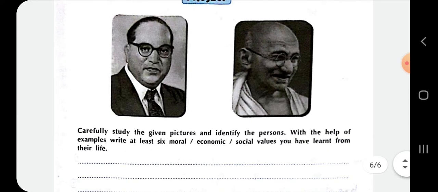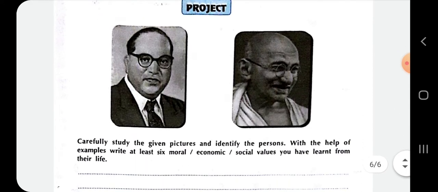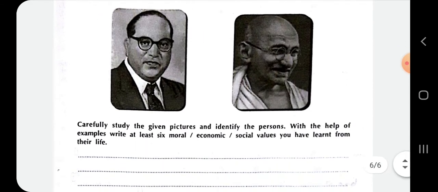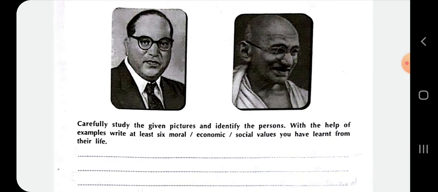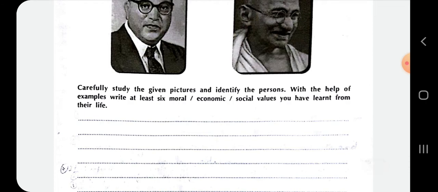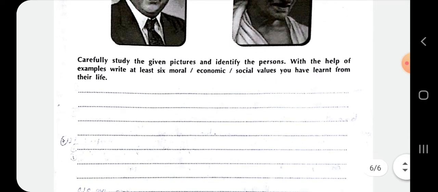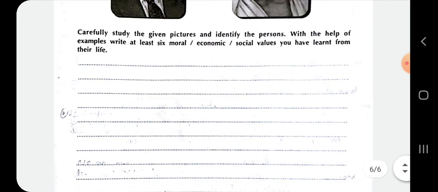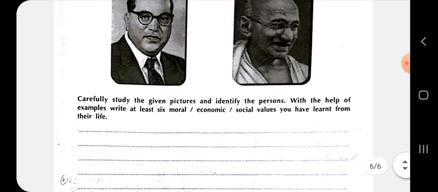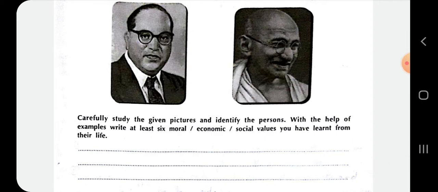Lastly comes up a project. Here two pictures are given over here. Number 1 is of B.R. Ambedkar, number 2 is of Mahatma Gandhi. Now the question is, carefully study the given pictures and identify the persons. With the help of examples, write at least 6 moral, economic, social values you have learned from their life. We all know these two personalities.